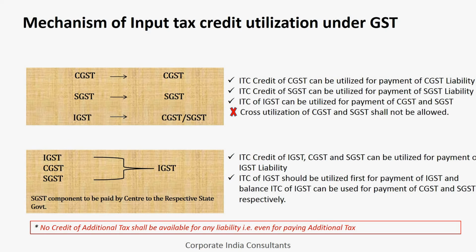So this IGST, as per the process documents, will basically be managed by the central government, but the credit of this can be used for liability of central tax or state tax as the case may be.